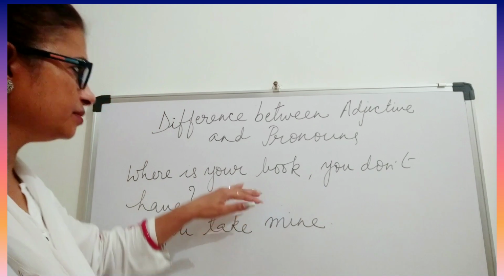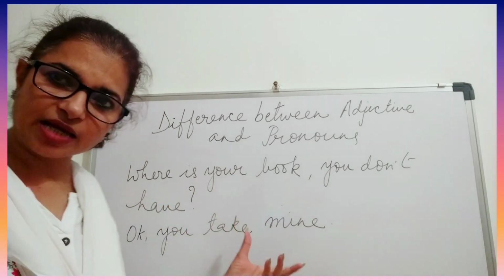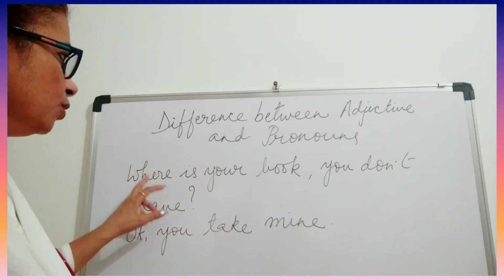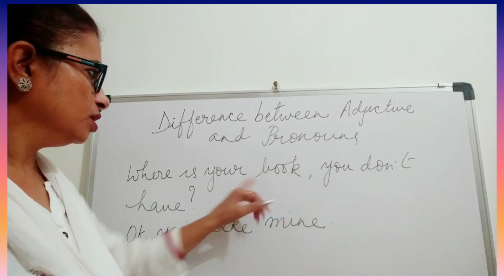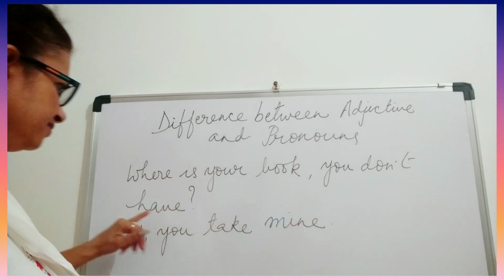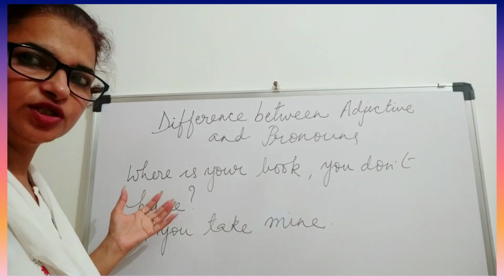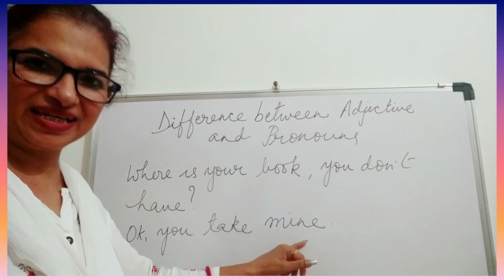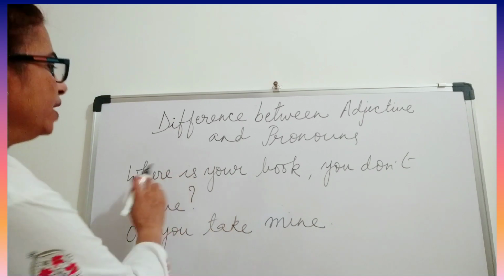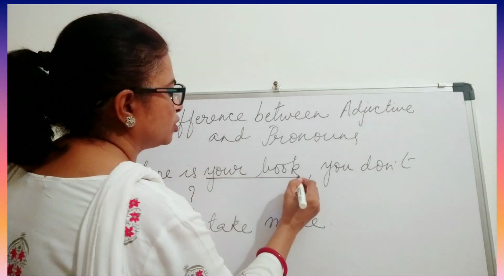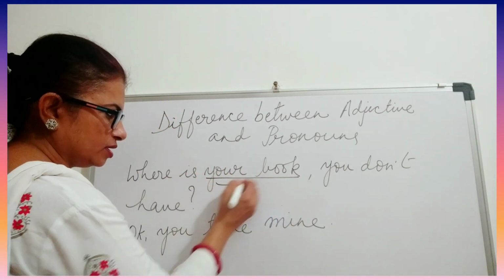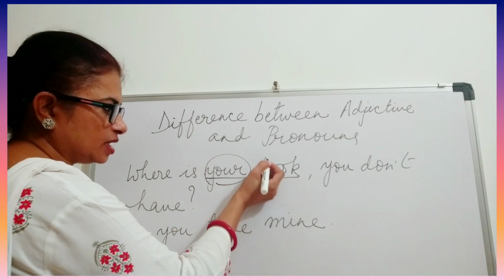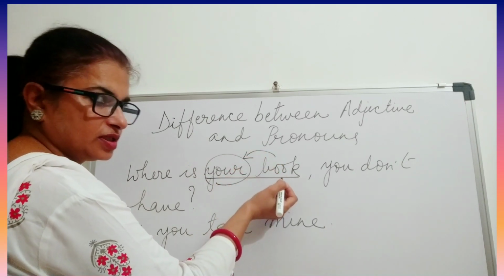Now to understand it better, let us take another example. For example, where is your book? You don't have it. So it is just a conversation between two. Okay, you take mine. Now here you see, where is your book? So what is this? Your. It is just coming, preceding this noun.